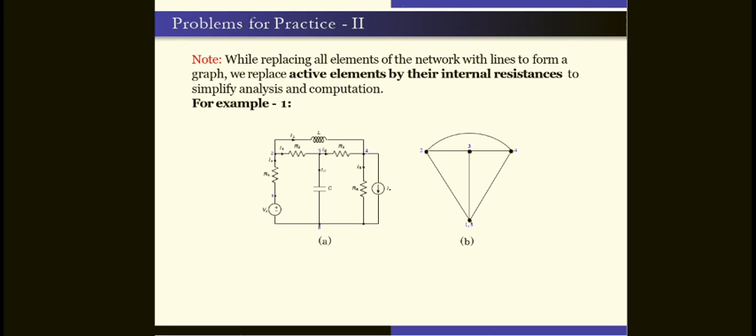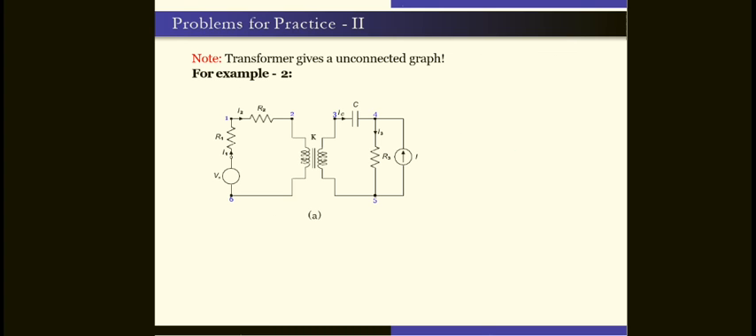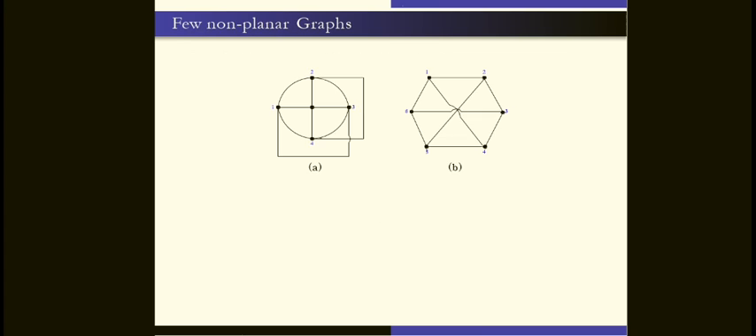So this is the graph we drew for the given network. After that we come to this. This is a transformer given. The second example, you have to try to do this. Of course, this is the equivalent graph of the given network. Similarly, these are a few non-planar graphs, these are the examples.